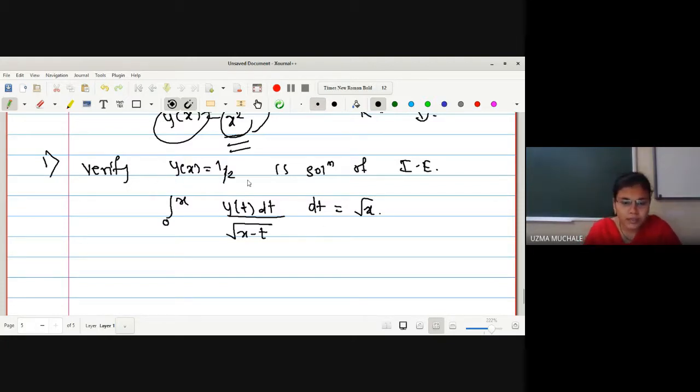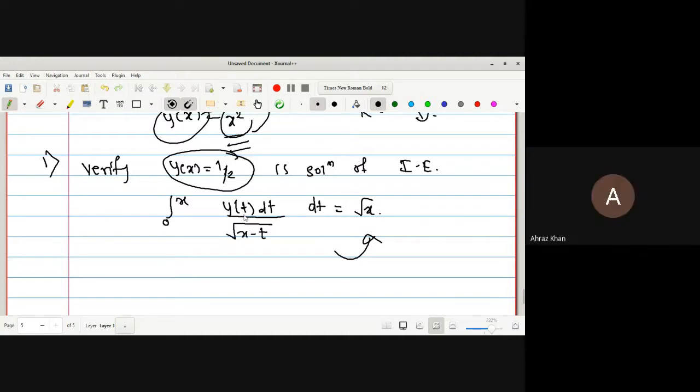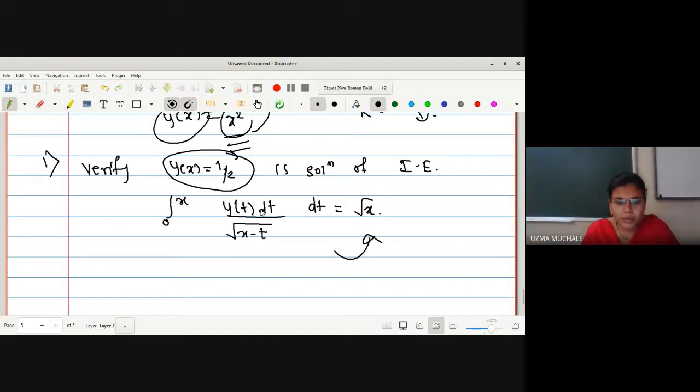What do you mean by verify whether it is a solution? हमको क्या करना है, जहाँ पे भी y of x और y of t है वहाँ पे 1 by 2 वैल्यू रख के वेरीफाई करना है ना. So after solving this, we should get it is equal to root x. Okay. Understood how to solve this example? Yes, ma'am. y of t की जगह हमें 1 by 2 रखना है और यहाँ पे जो भी इक्वेशन है उसको सॉल्व करना है. After solving this, we should get root x.